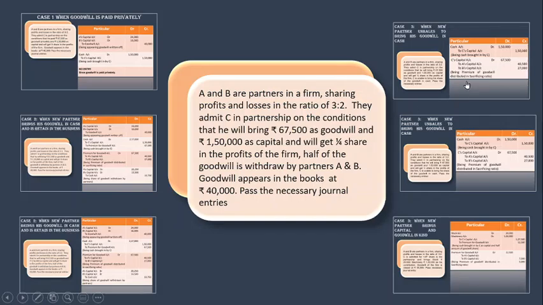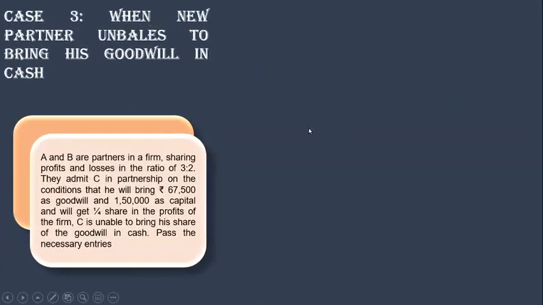Now we have the next case here. When a partner is unable to bring his share of goodwill. Now he is unable to bring the goodwill in cash. Since he has to compensate, we are supposed to take out the money like his compensation, and it is to be divided in the sacrificing ratio among the sacrificing partners. But the only difference here is that he is not bringing his share of goodwill in cash.